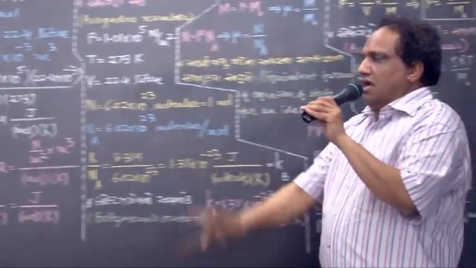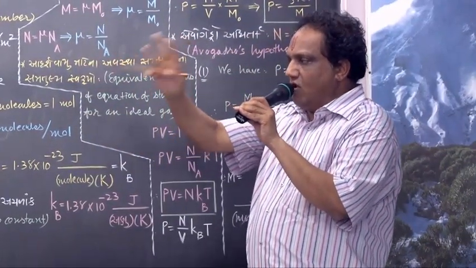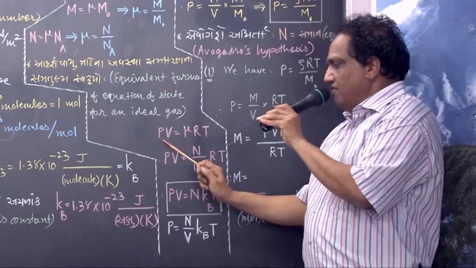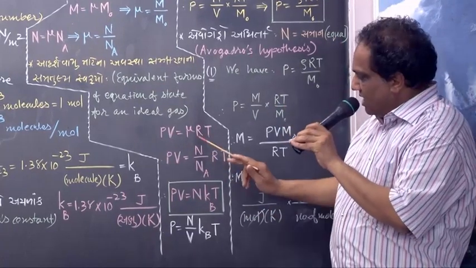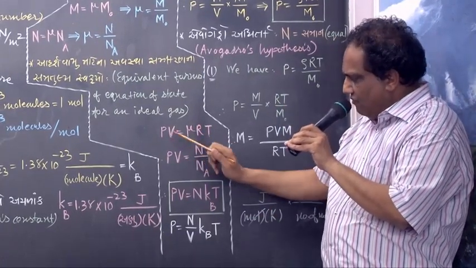PV equals to mu RT. Let us obtain other 3 equivalent forms. I am showing you how to obtain. PV equals to mu RT. Come on, P into V as it is.